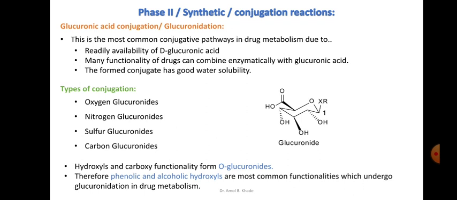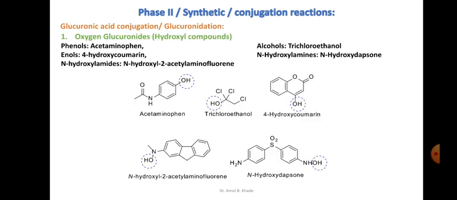Because of this, phenolic and alcoholic hydroxyls are the most common functionalities which undergo glucuronidation in drug metabolism pathways. We'll discuss in detail one by one, and we'll see several examples of each of these types. The first is the oxygen glucuronide, which usually happens in hydroxyl compounds because of the oxygen availability.